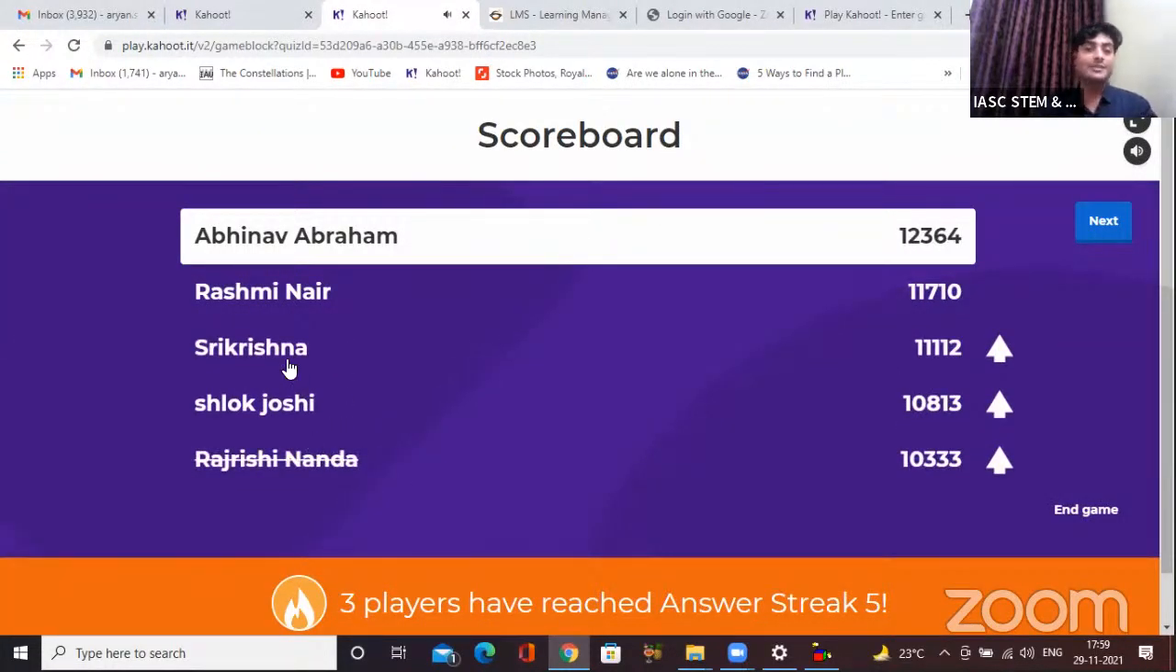All right, so below there have been some changes. Abhinav and Rashmi are maintaining their position, with Shri Krishna, Shlok and Raj Rishi in the top 5 now. 3 players have reached an answer streak of 5. Wonderful. Okay, and we are nearly halfway in the quiz. More questions to go. So buckle up. Let's see the next question.